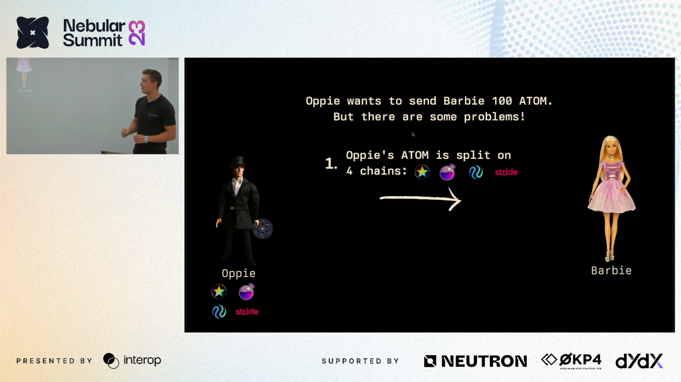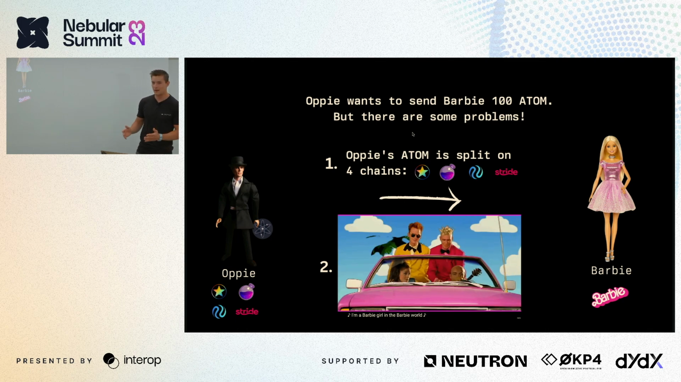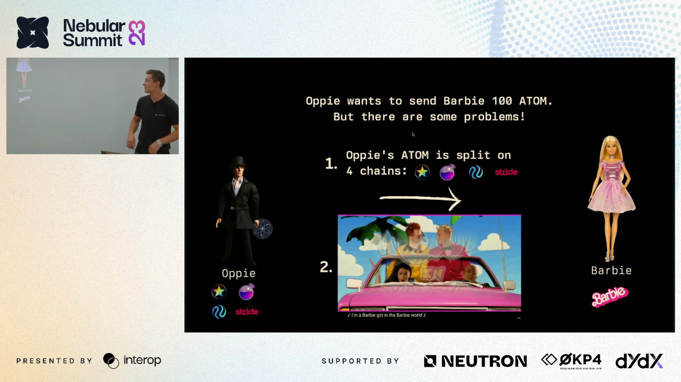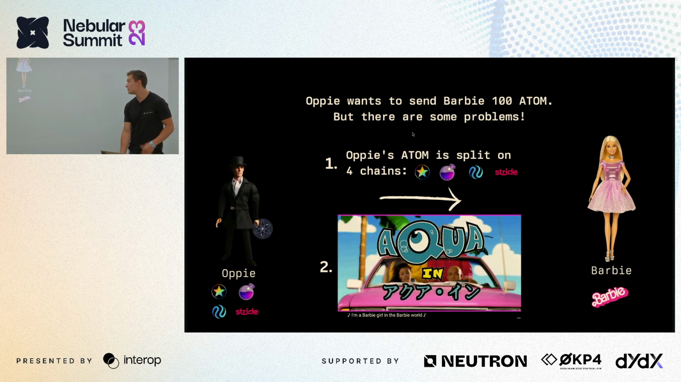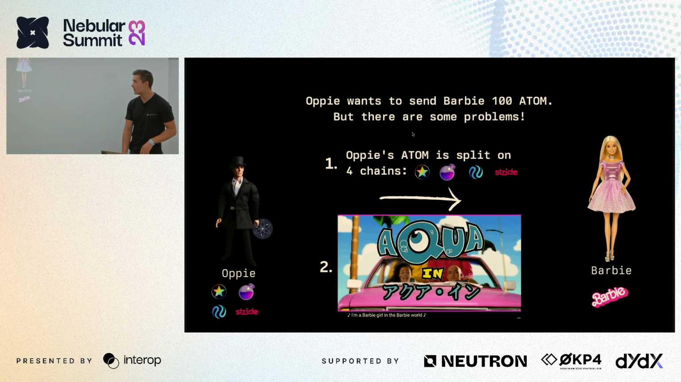So Oppie's Atom is actually split on 4 different chains. We've got Atom on Stargaze, Osmosis, Injective, and Stride. And of course, Barbie's over here in Barbie world. She's got her own app chain like everyone else in Cosmos. And so Oppie wants to get all of his Atom over to Barbie in Barbie world.